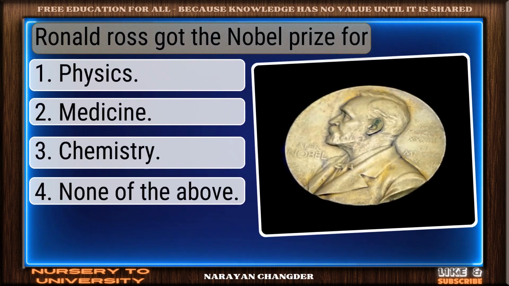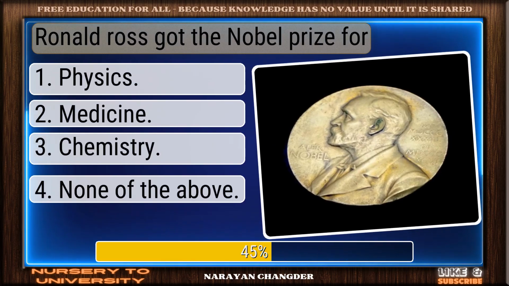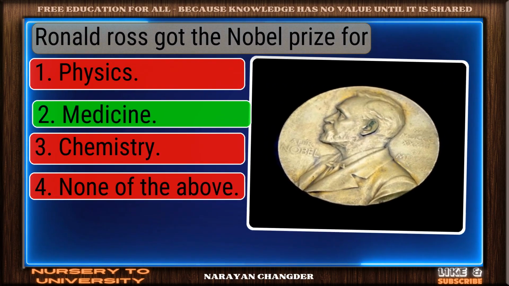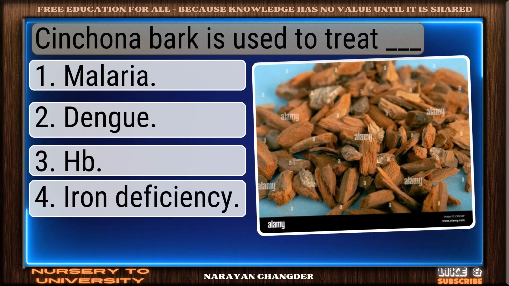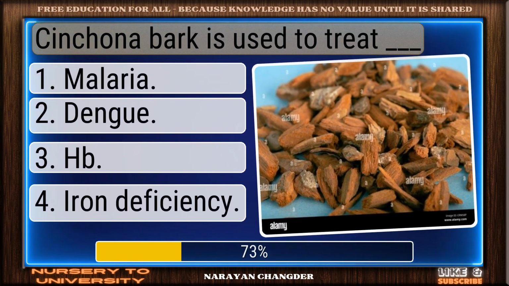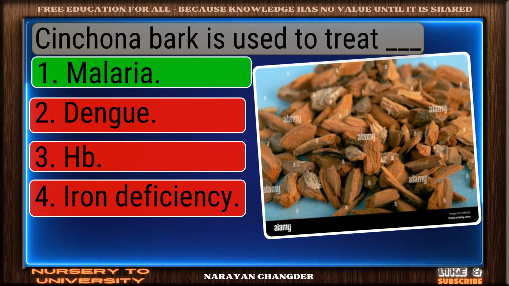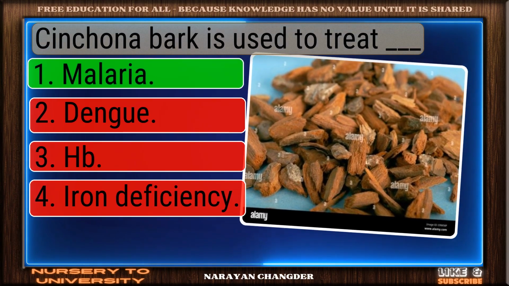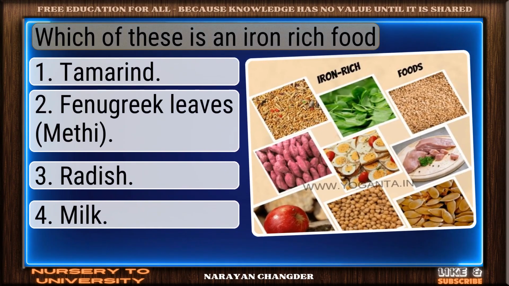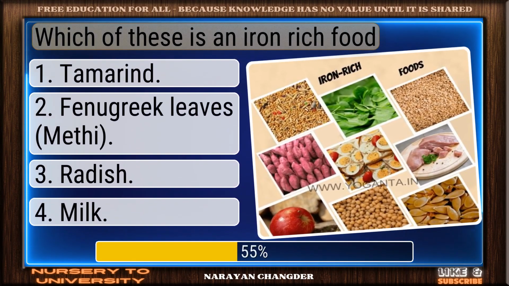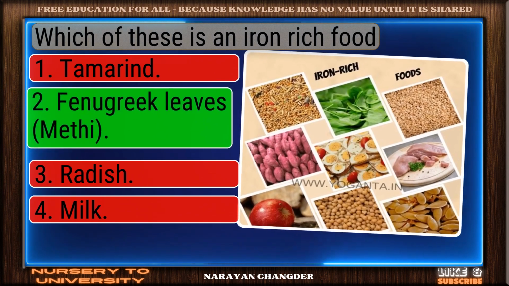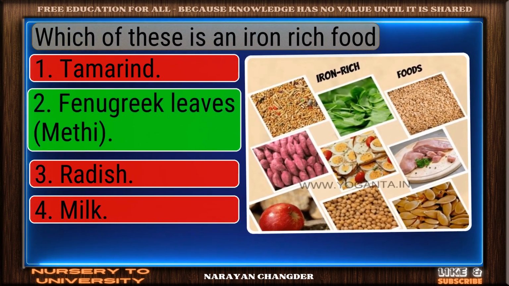Ronald Ross got the Nobel Prize for. Nicely done. Medicine is a solid answer. Cinchona bark is used to treat dash. Exactly. Malaria makes sense, and it is right choice. Which of these is an iron-rich food? Smart move. Fenugreek leaves is an accurate answer.